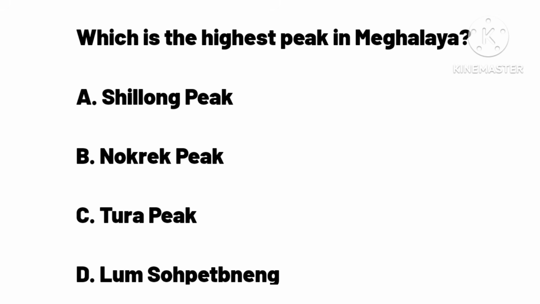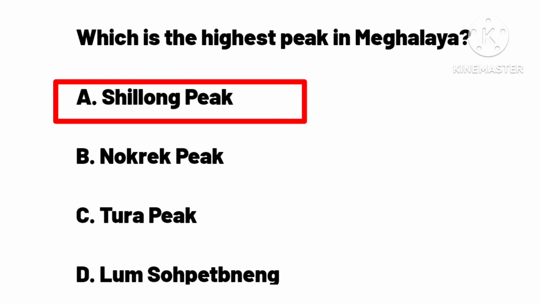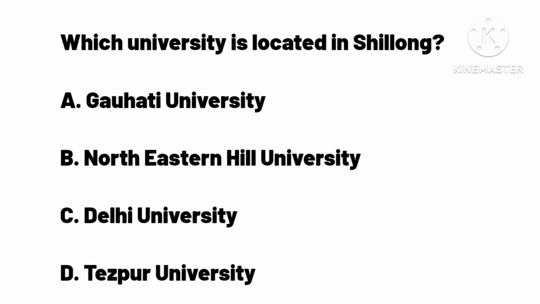Which is the highest peak in Meghalaya? A. Shillong Peak. B. Nokrek Peak. C. Tura Peak. D. Lum Sapadang. Answer A. Shillong Peak.